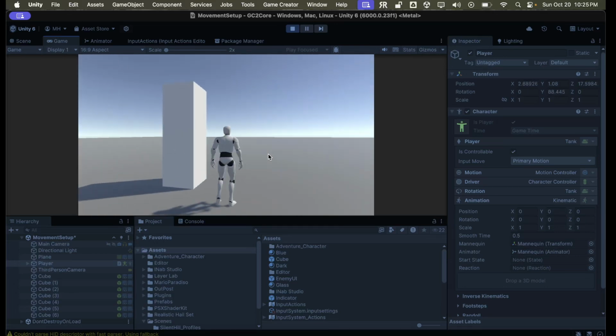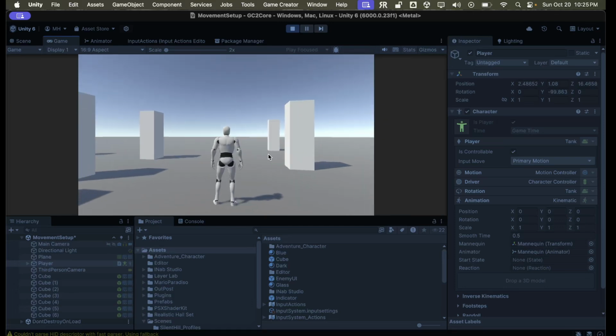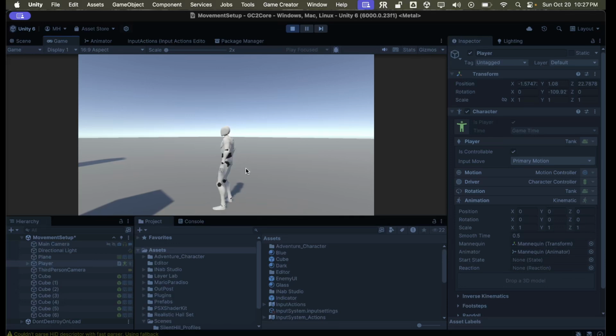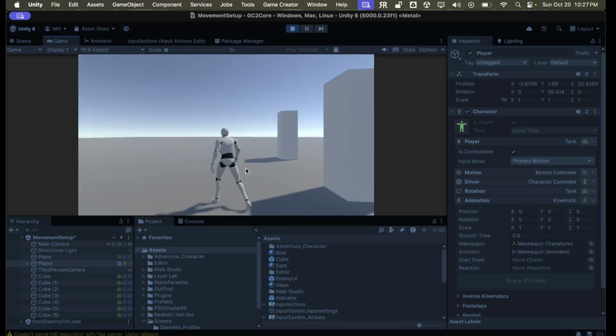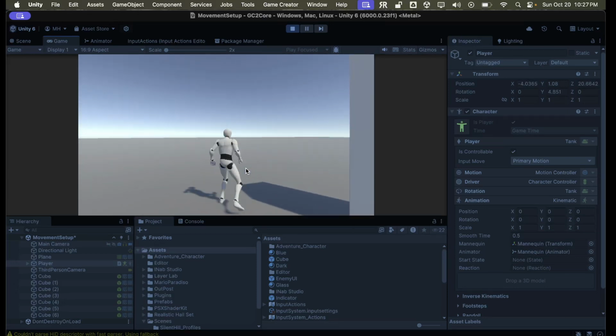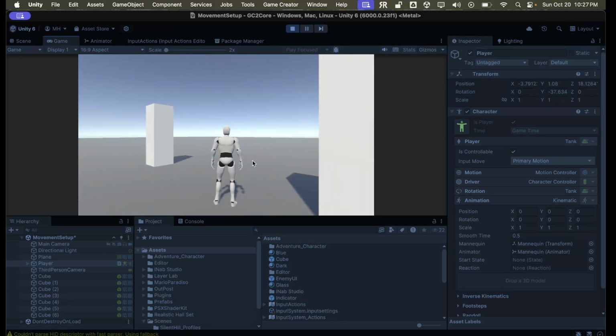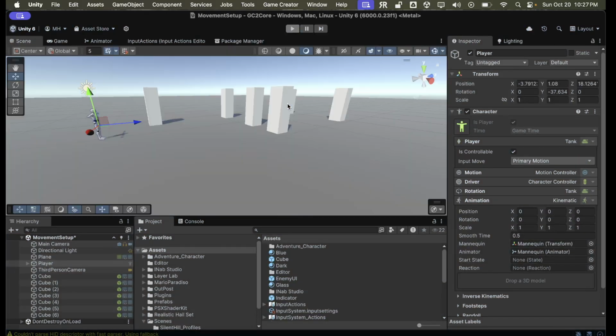One other thing, now we're still using the primary motion, so we're not using the D-pad. So let's say you wanted to have the D-pad controls too, because when I'm using my controller here, the left stick is very, very super sensitive. So I think the D-pad controls would actually be easier to use. So I'm going to set up the input system instead of primary motion, and we'll see a problem that occurs when that happens.